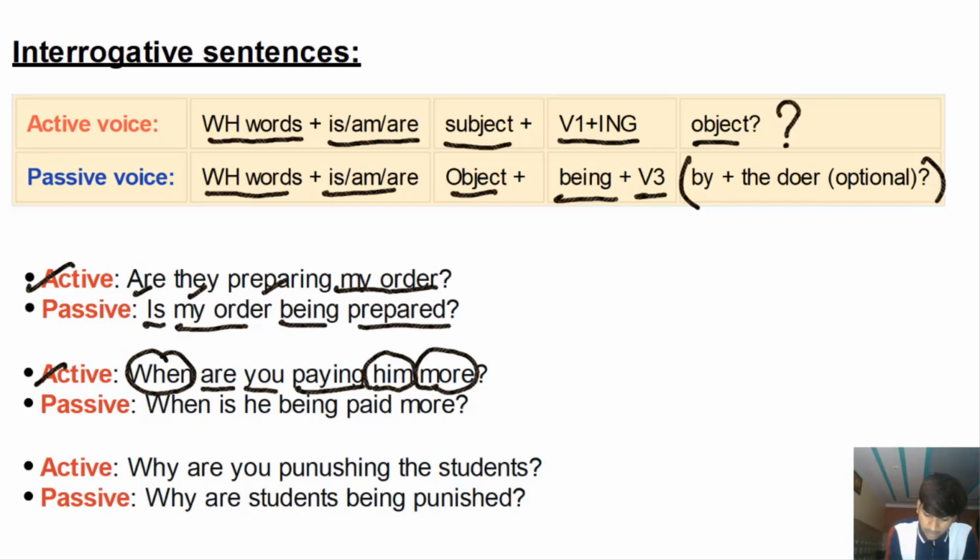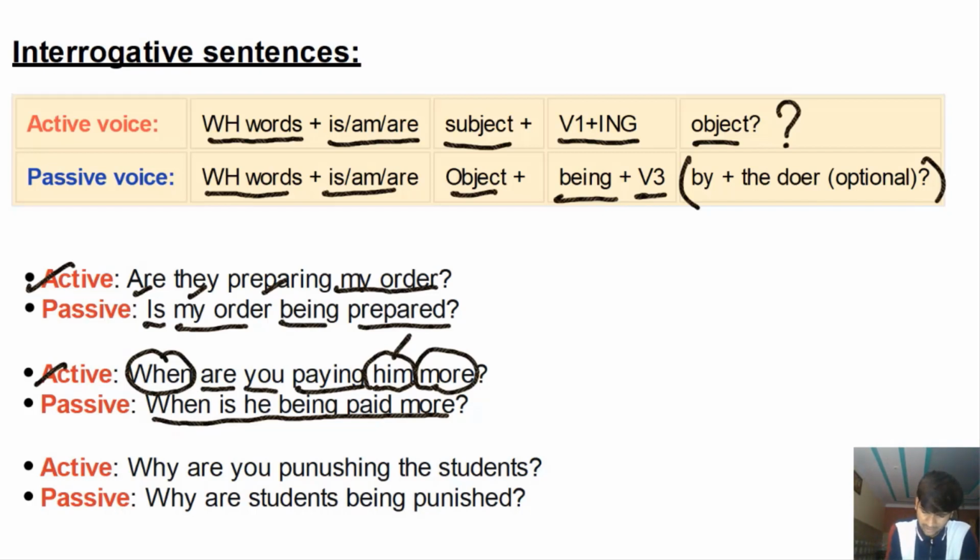Now, if you want to focus on this person and the action, you'll write the sentence in the passive voice, or you'll speak the sentence in the passive voice. Okay, when is he being paid more? This is a little awkward because present continuous tense refers to the continuity of the action, and you're talking about the time, and you're also referring to the continuity. So when is not the right word to use here.